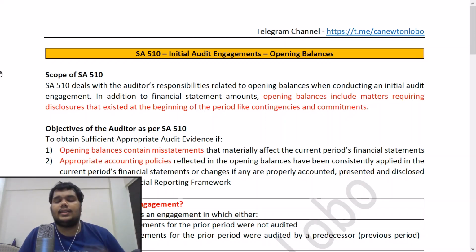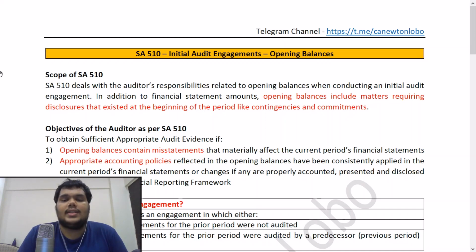But what is the standard saying? That check is appropriate only if we have been the auditor in the last year. If we have been the auditor in the last year, then we can place reliance because we know that we performed the appropriate procedures in the last year to check that those numbers were correct. But now since the auditor was somebody else, or maybe it was not audited at all, we need to perform our own procedures to check that the opening balances are correct.